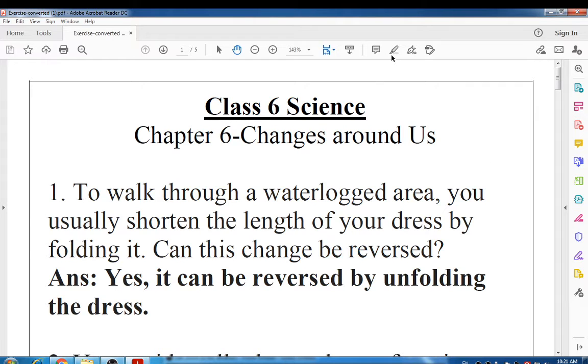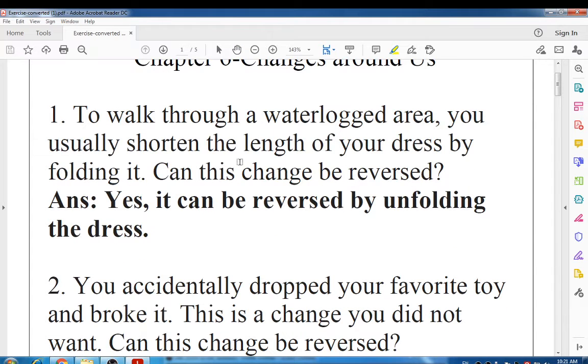Everyone, I hope that you have completed your exercise. So let's start to discuss the question answers of lesson number 6, Changes Around Us. Okay. So see question number 1.